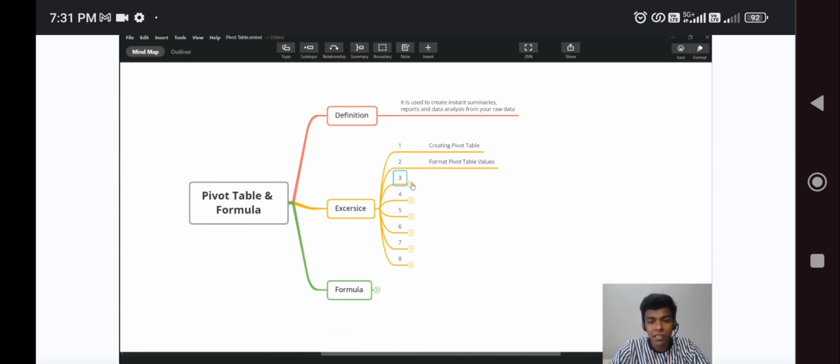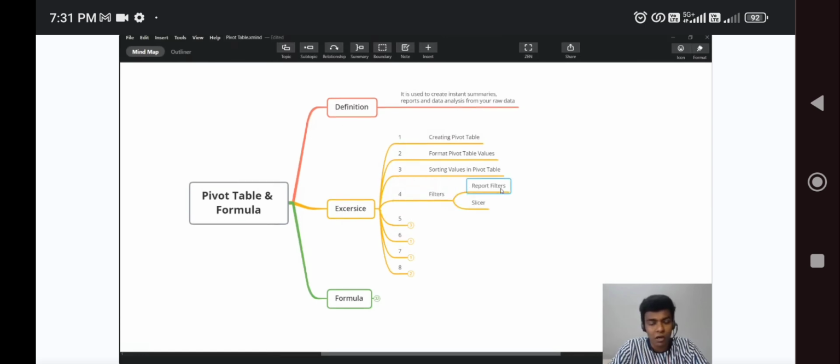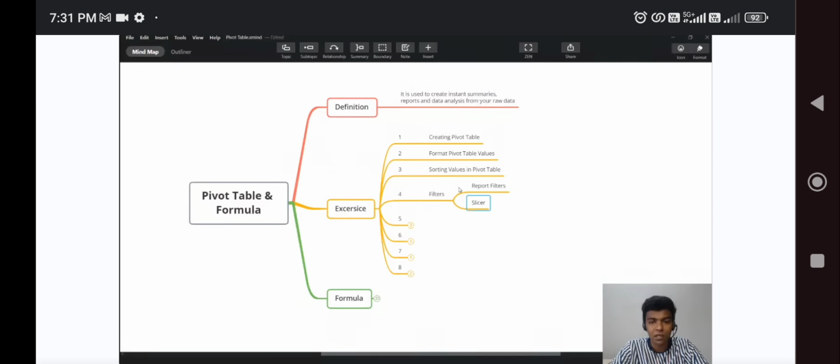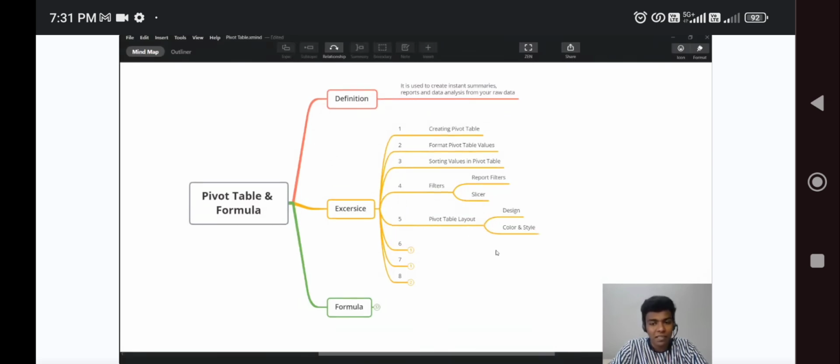Okay, so we have seen some of the things like formatting pivot table values and sorting values. On the filters, we have seen both: one is report filters and the other is slicers. Then we have seen pivot table layouts, so layout in the sense of design or color design. Then pivot charts we have seen as percentage, and then conditional formatting.